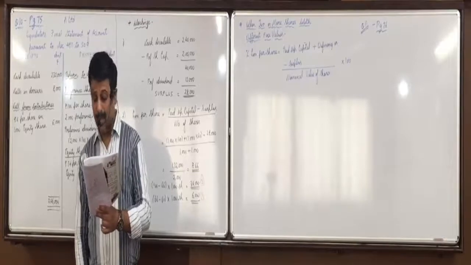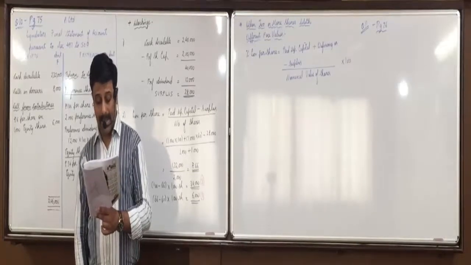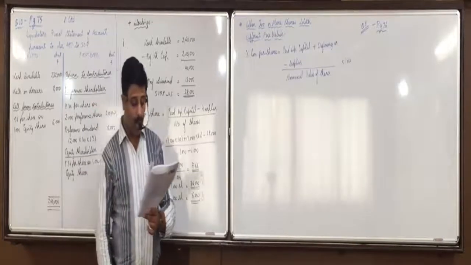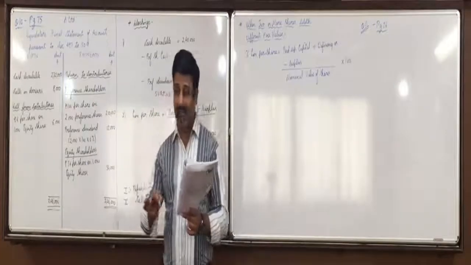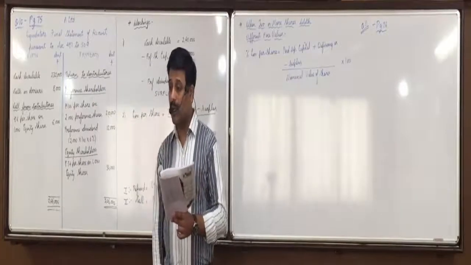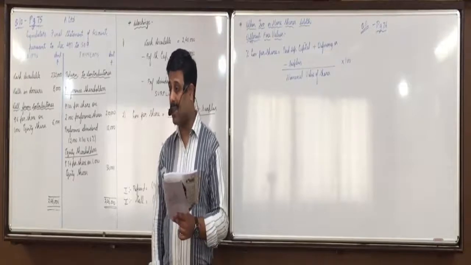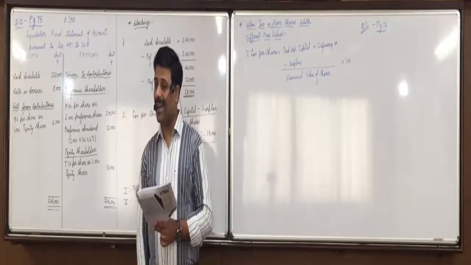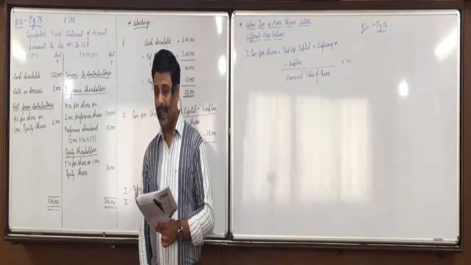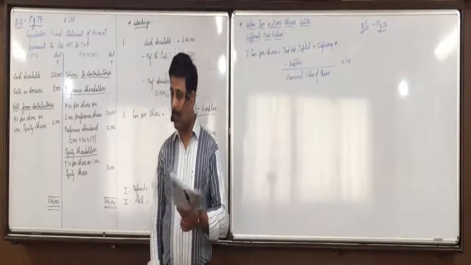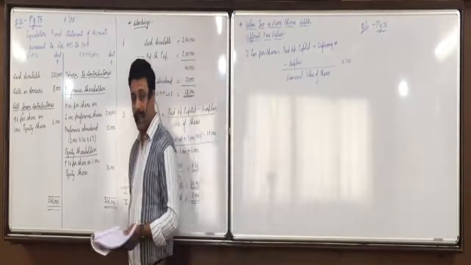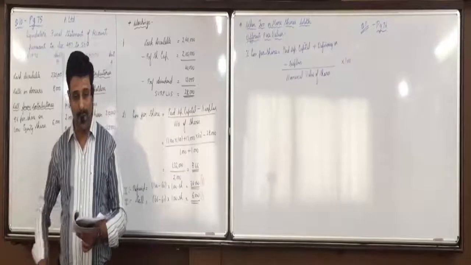Liquidation expenses 1,500. Liquidator is entitled to the remuneration of 2% on assets realized by him. So will you count remuneration on 4,20,000, 3 lakhs or 3,20,000? 3,20,000. We discussed earlier that in case of assets which are mortgaged or hypothecated, we need to take the surplus from secured creditors.